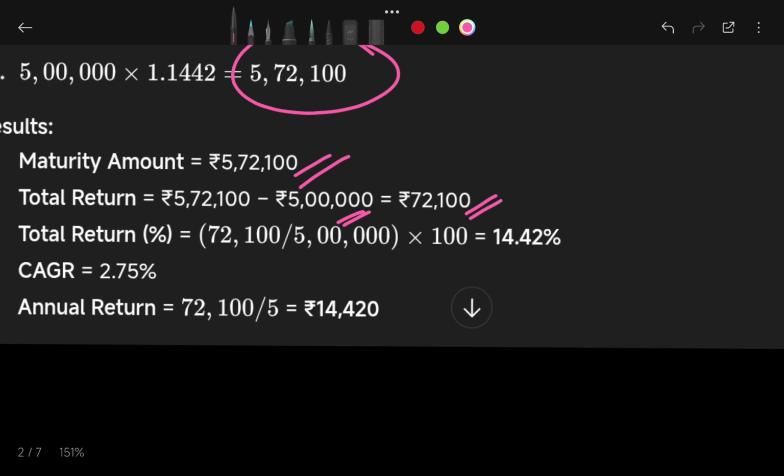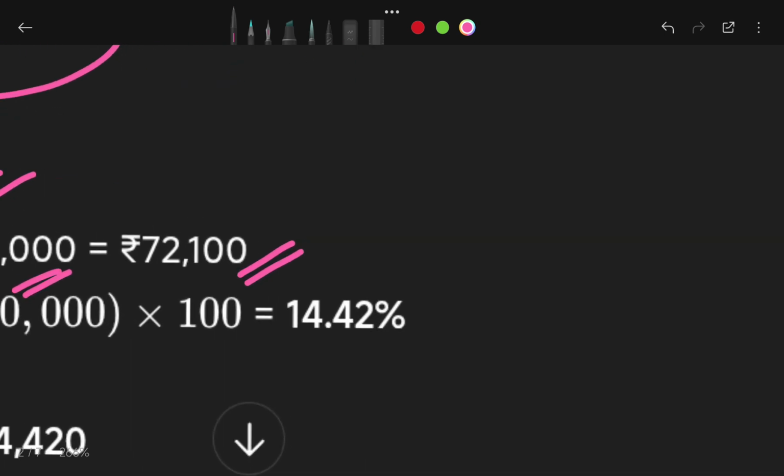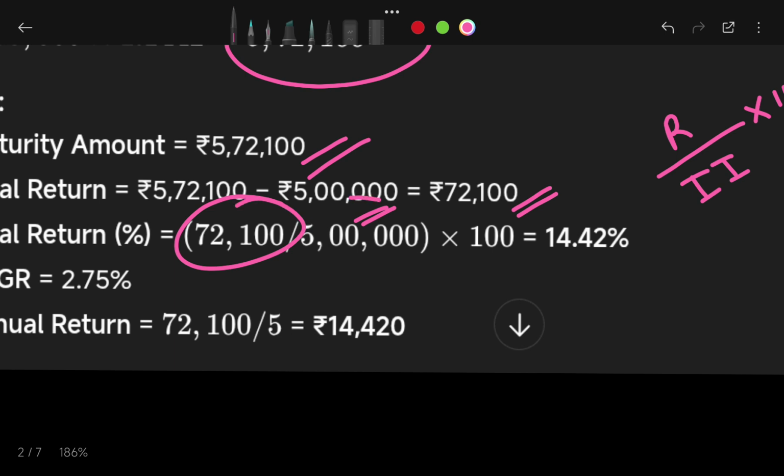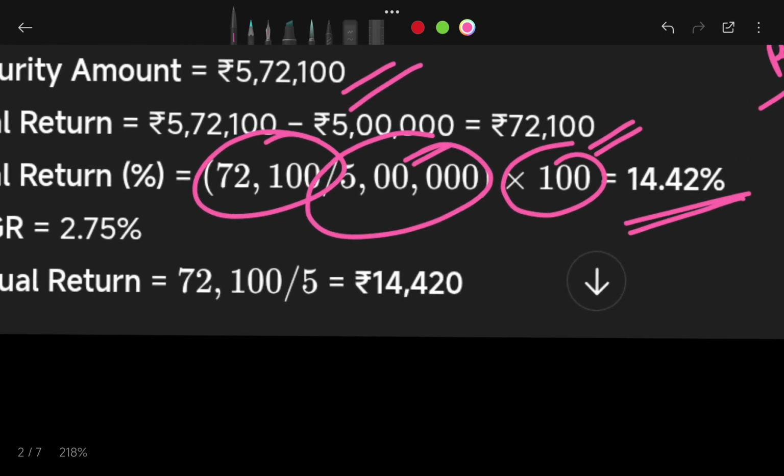Now if I want the total rate of return in percentage form at the end of the 5th year, it is my return divided by my initial investment, multiplied by 100, as simple as that. My return is 14.42%.